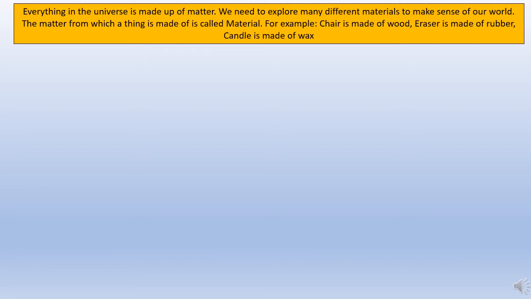Chair is made out of wood. So, chair is your material and wood is the matter. Eraser is made of rubber. So, eraser is the material which is made out of rubber, which is the matter. Now, candle is made of wax. So, candle is your material and wax is the matter.